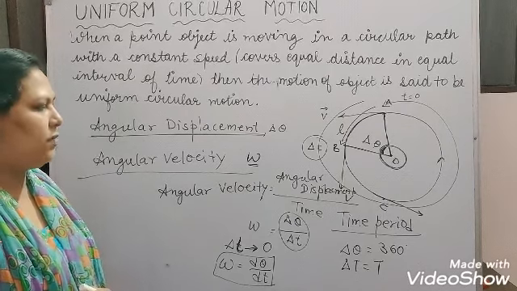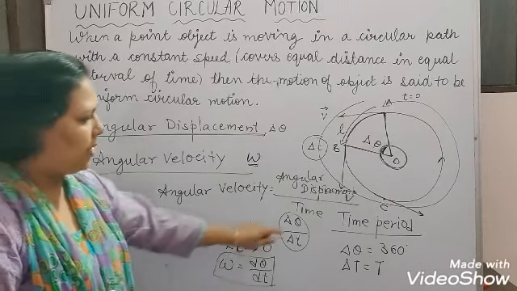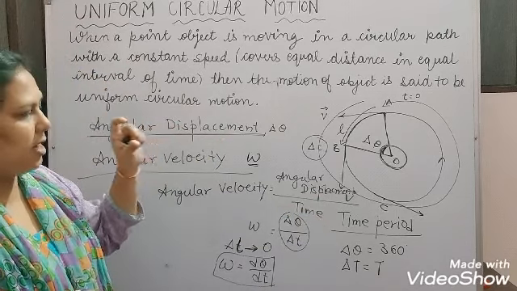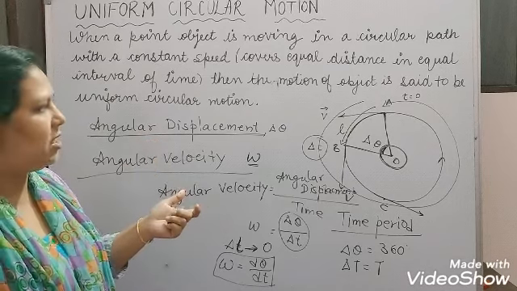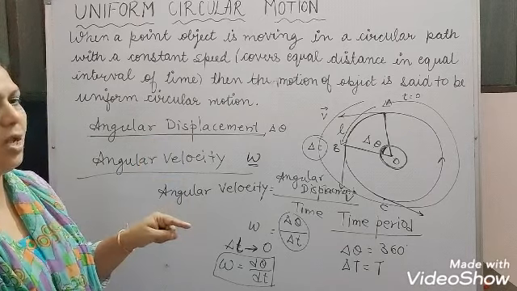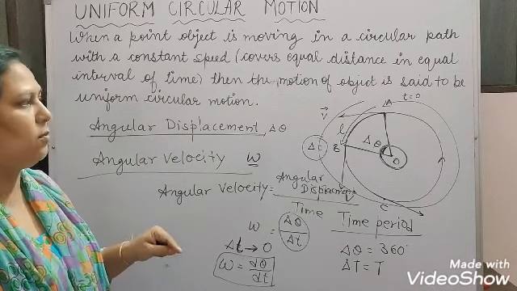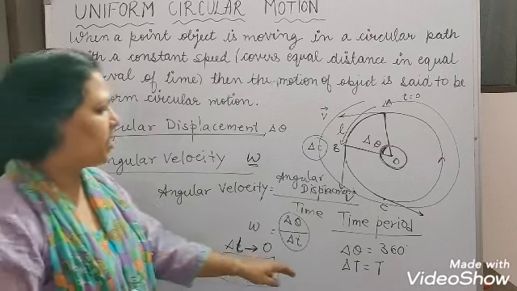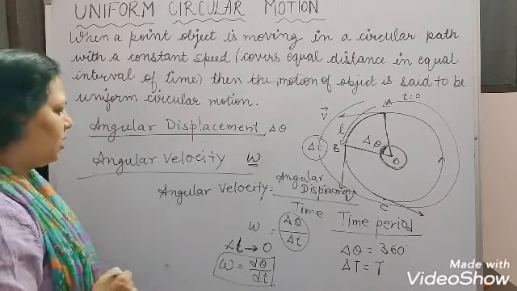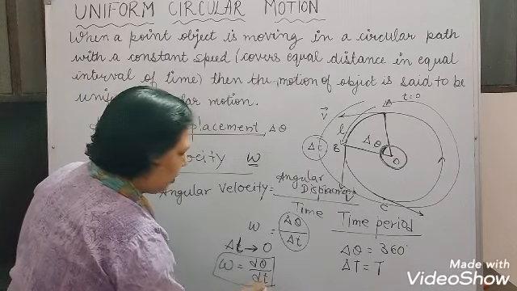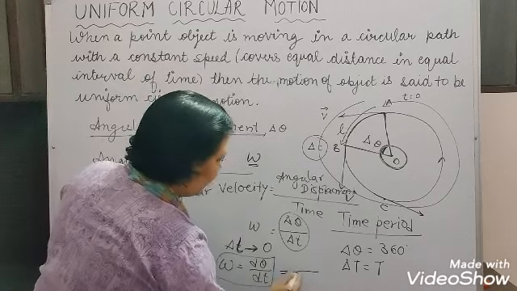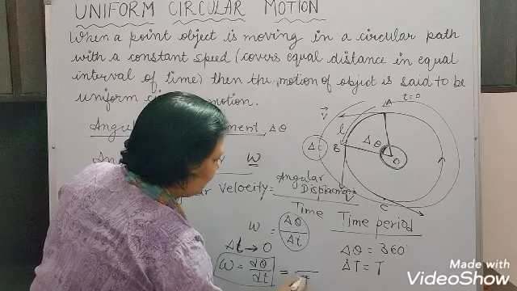Okay, so what you will see in this case, time period means the time taken, or you can say the duration, in which the object completes one revolution while doing uniform circular motion. So that is called the time period, and it is denoted with the letter capital T. So just put the value here for a complete revolution, or you can say for a time period T.